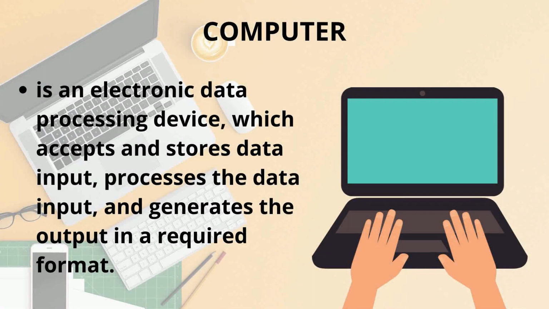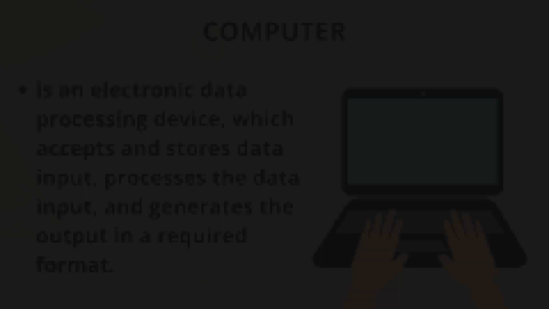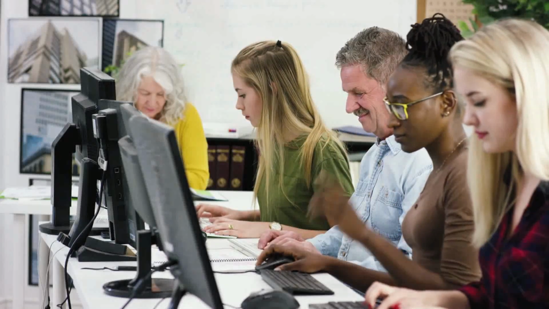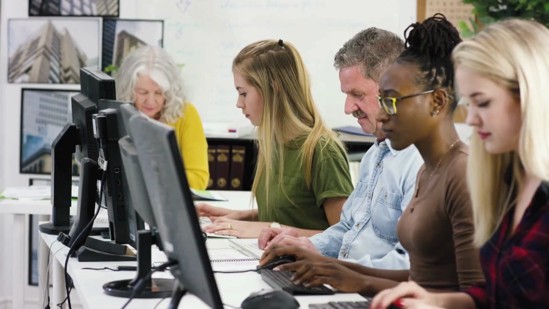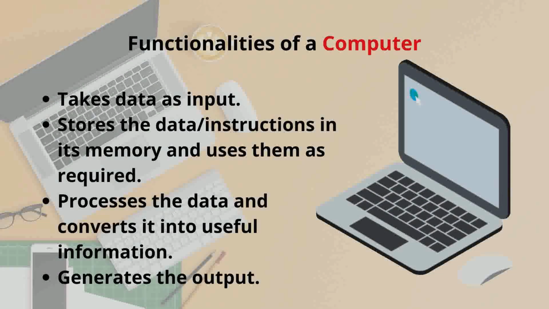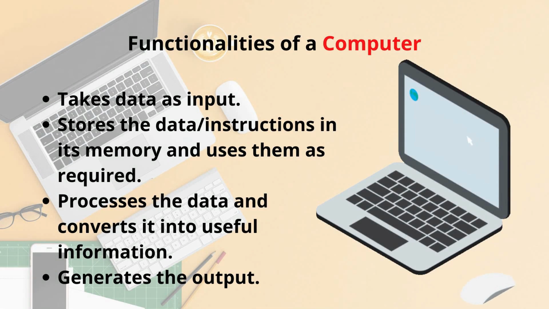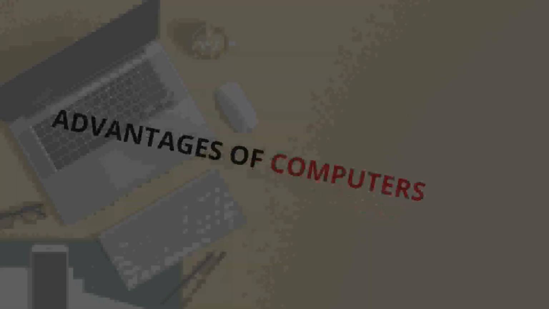A computer is an electronic data processing device, which accepts and stores data input, processes the data input, and generates the output in a required format. Functionalities of a computer: takes data as input, stores the data and instructions in its memory and uses them as required, processes the data and converts it into useful information, and generates the output.